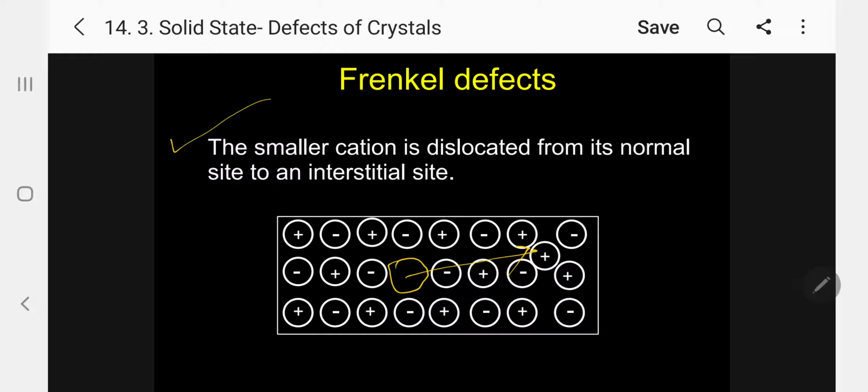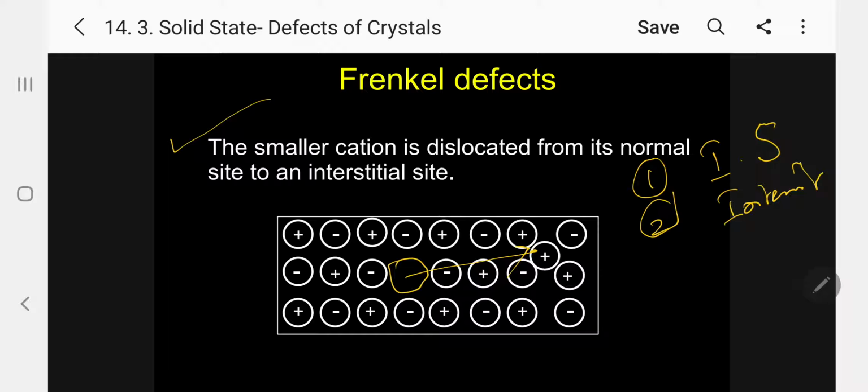So let me collectively compare the Frenkel defect. Kindly follow. One, the Frenkel defect is possible in ionic solids. In ionic solid it is present. It is also known as interstitial defect.